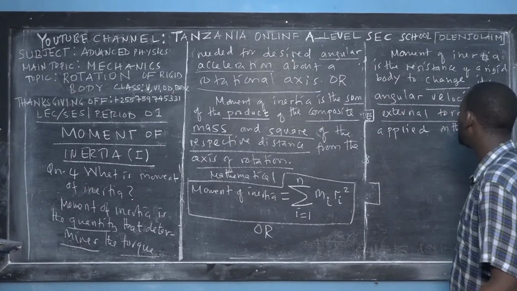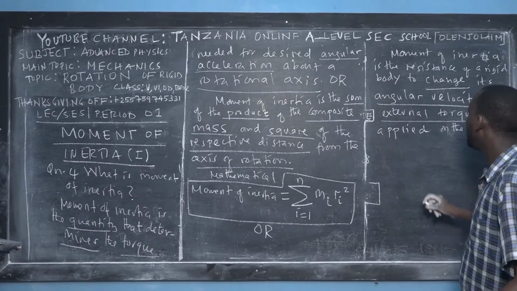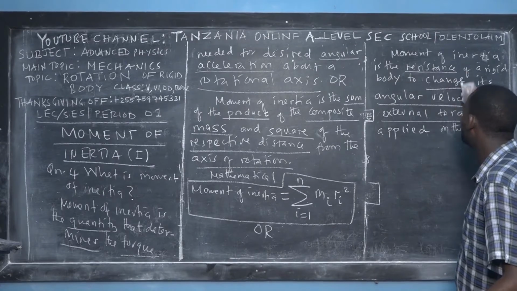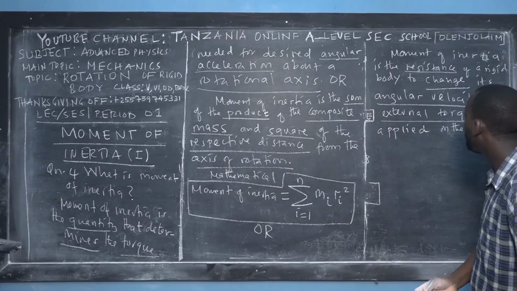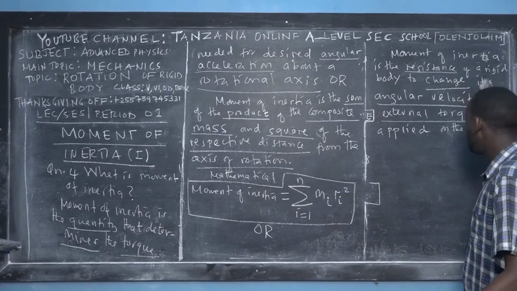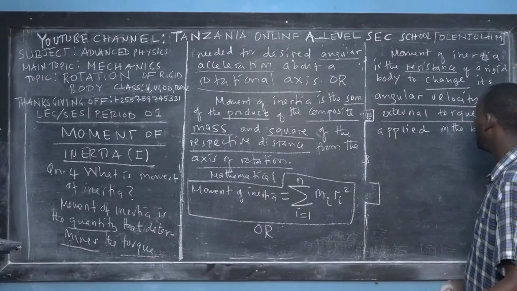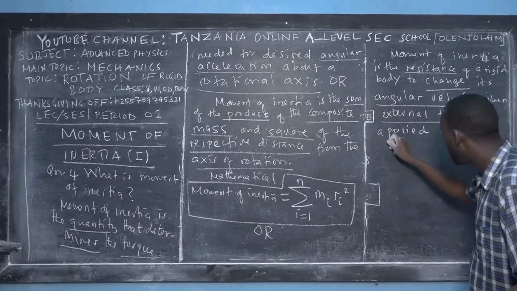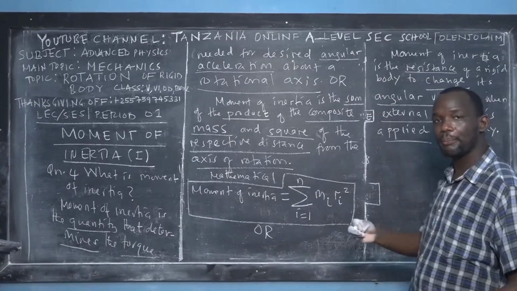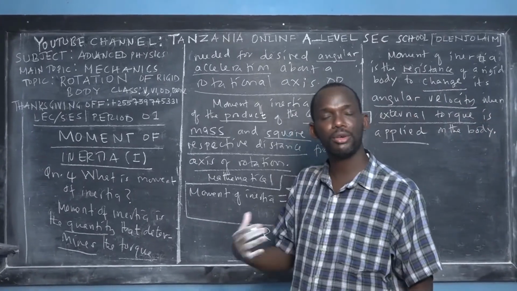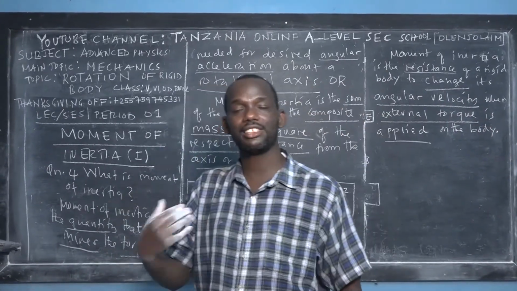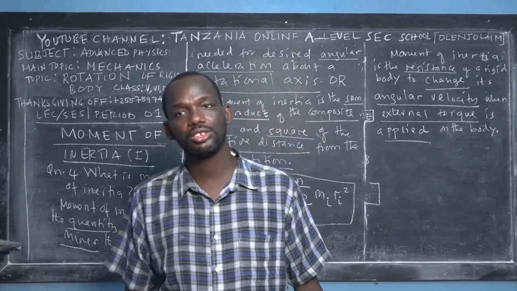Or some sources say that moment of inertia is the resistance of a rigid body to change its angular velocity when external torque is applied. For example, in case of linear, translational motion, what resists the change of the motion?